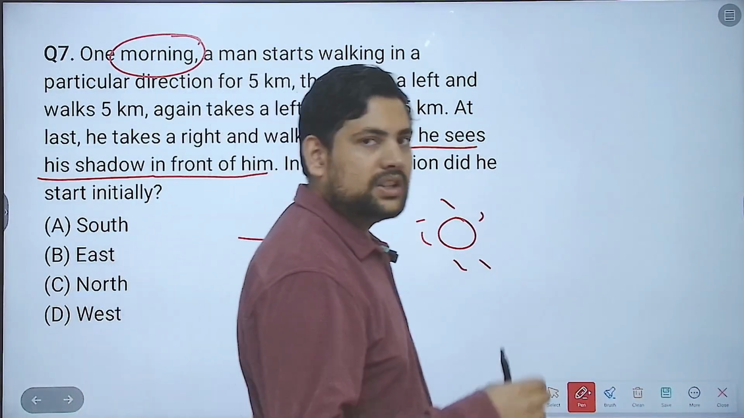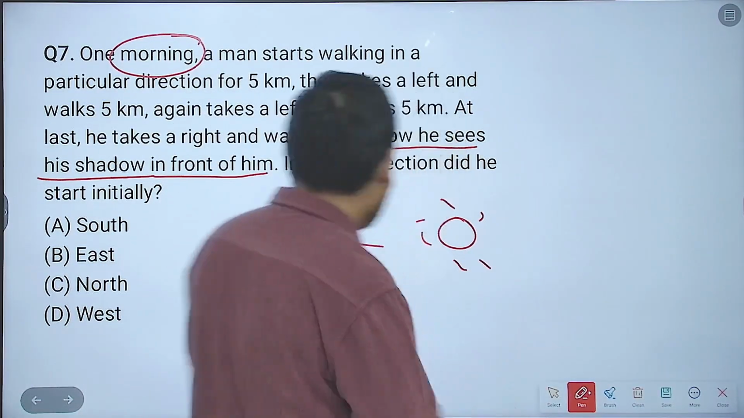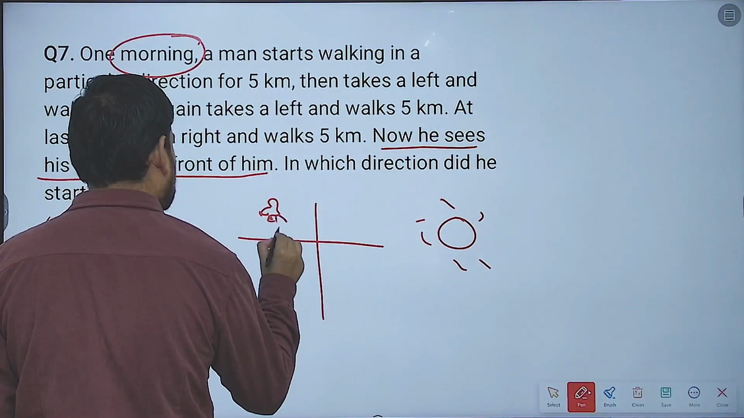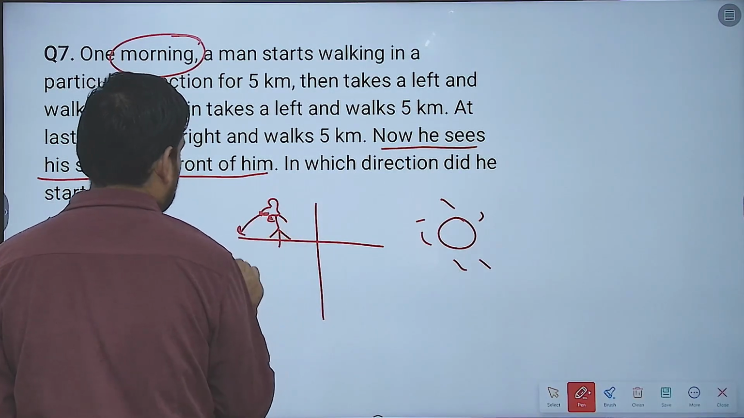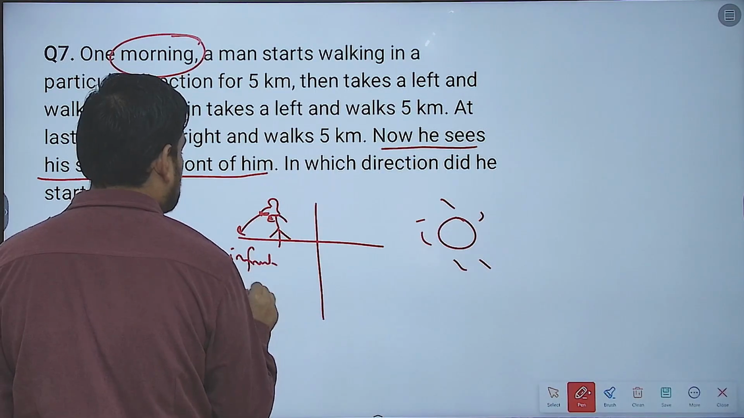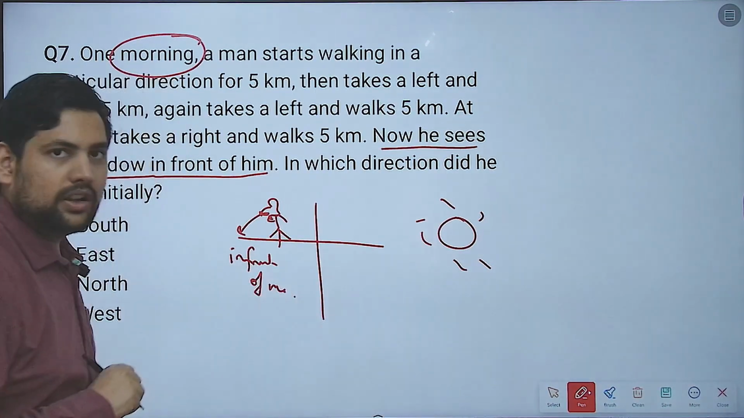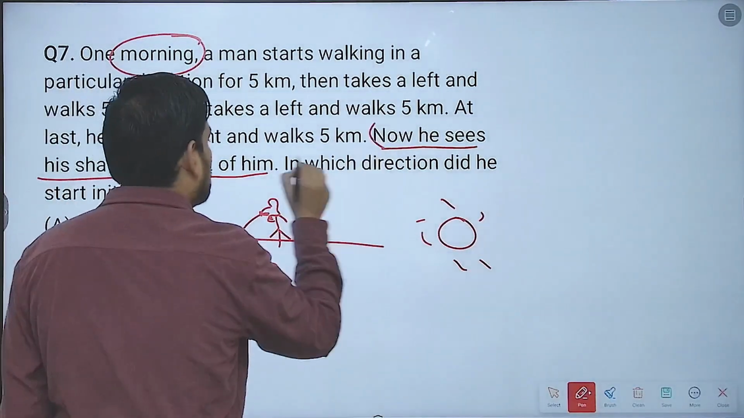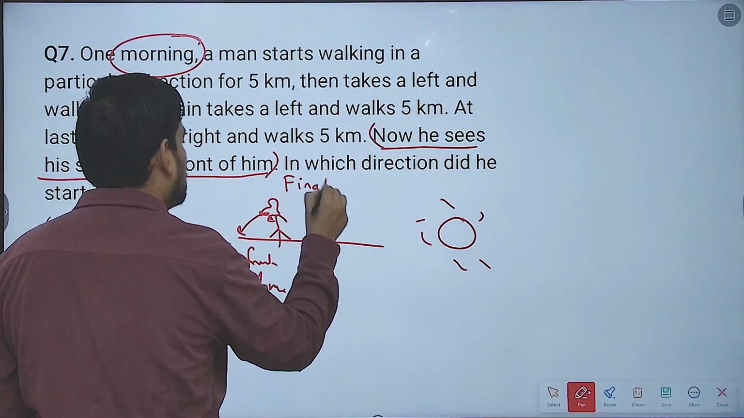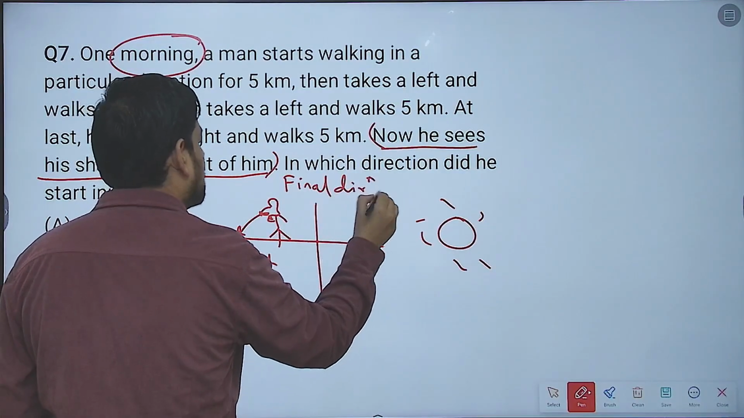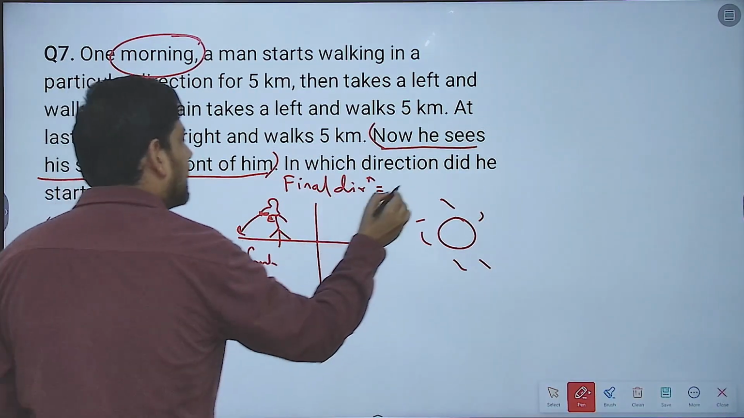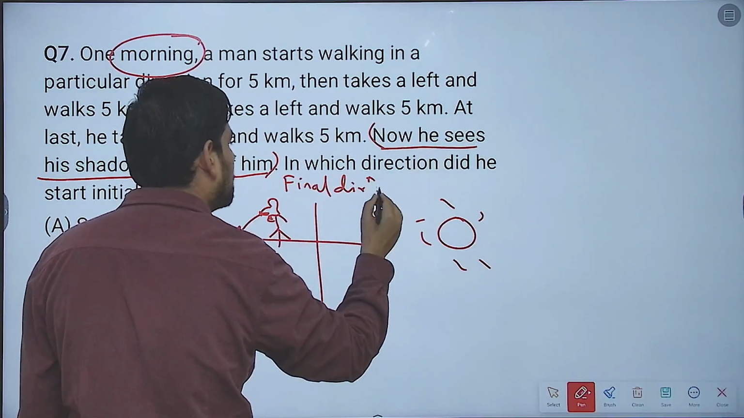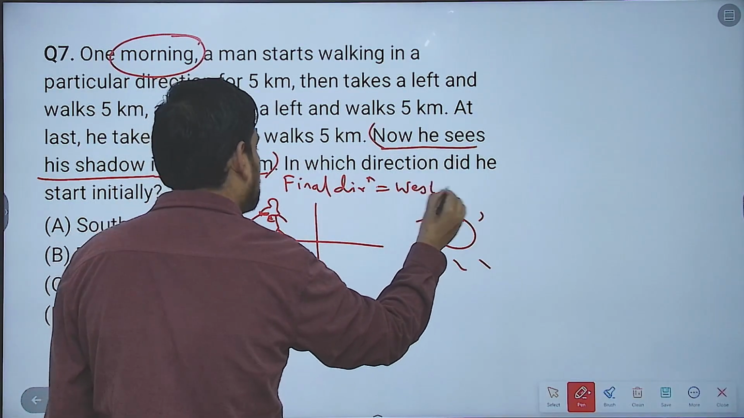If I'm looking towards east, my shadow will be behind me. Only if I'm looking or going in the west direction, I will see my shadow in front of me. That means now he sees his shadow in front of him, so finally he is going in which direction? Finally he is going in west direction.